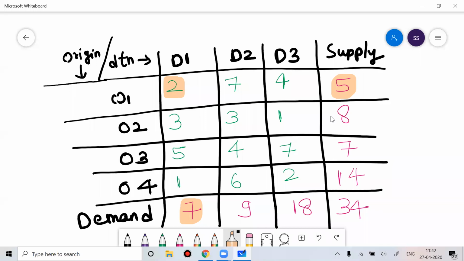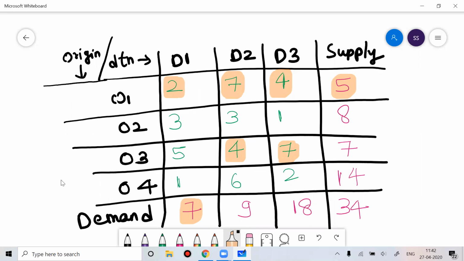What is 7 here? 7 is the cost to supply a product from origin 1 to destination 2. 4 is the cost to supply a product from origin 1 to destination 3. What is this 4? This 4 is the cost of supplying a product from origin 3 to destination 2. What is this 7? 7 is the cost involved in supplying the product from origin 3 to destination 3.